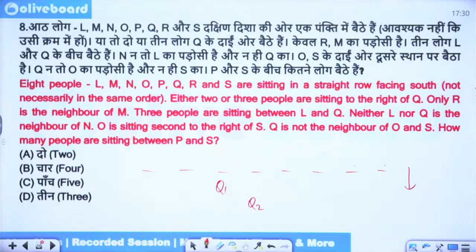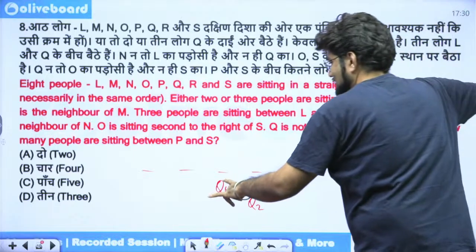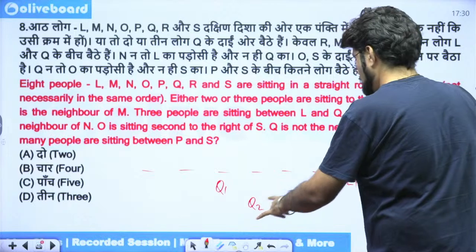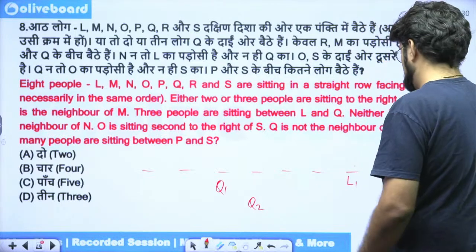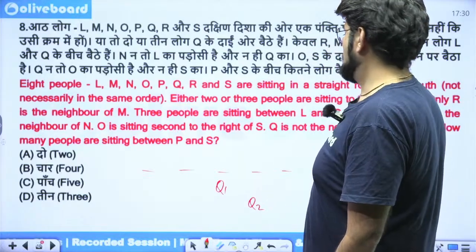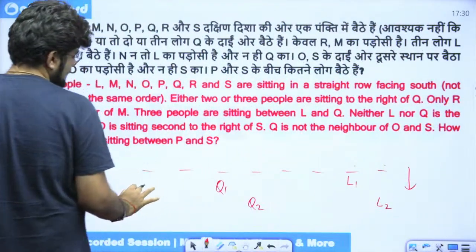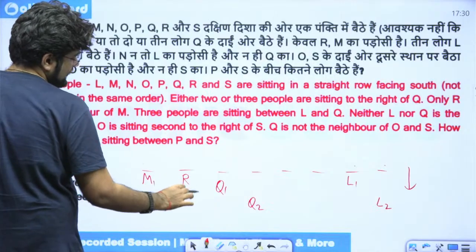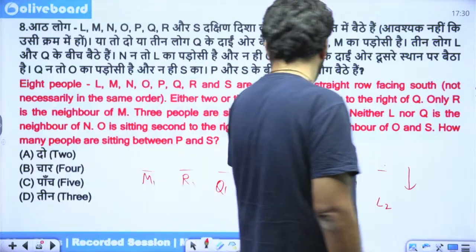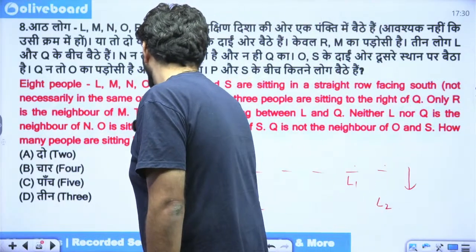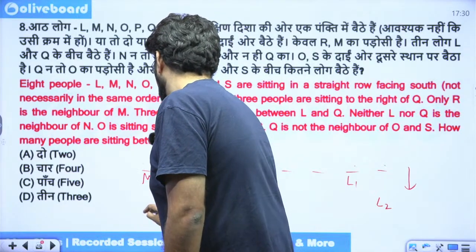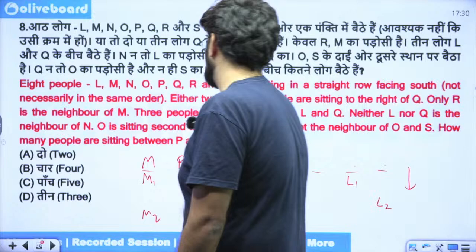3 people sitting between L and Q. So if this is Q1, 1, 2, 3, this is L1. And if this is Q2, 1, 2, 3, it's still L2 here. That means now we can clearly arrange them. R is a neighbor of M, so it cannot be sitting here. Only R is a neighbor of M, nobody else, so M1 is sitting here and R1 is sitting here, correct? And in this case also, it's the same. So now we are sure that M and R are definitely sitting here only, no matter what.